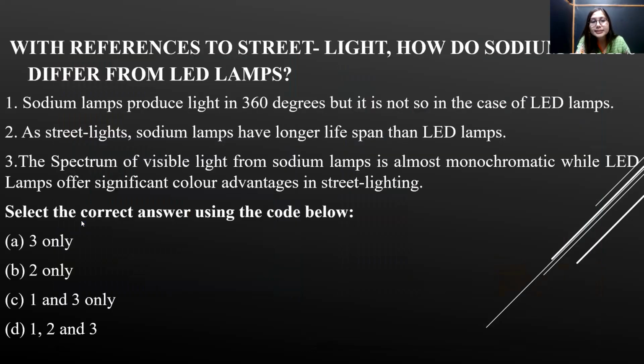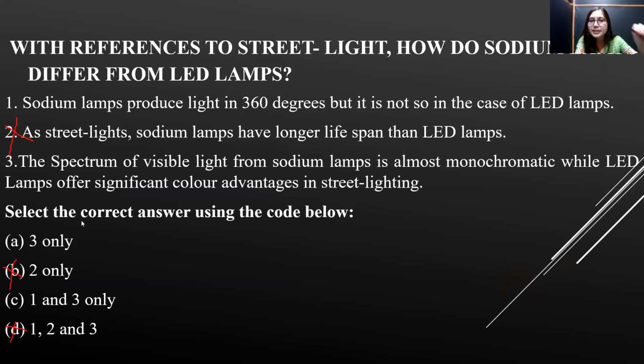Statement 2 says that as street lights, sodium lamps have longer lifespan than LED lamps. No, of course not. Just now I said that LED lamps have longer durability. This is the advantage of LED lamps. So you can directly eliminate statement 2. If you eliminate statement 2 with the elimination method, you can also eliminate option B and option D directly.